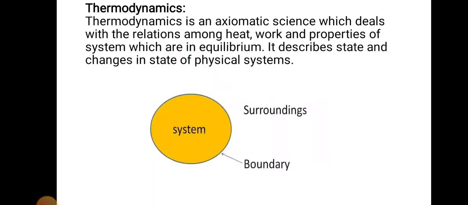Before that, we should know the meaning of system, surrounding and boundary. A thermodynamic system is defined as a quantity of matter or a region in space which is selected for the study. The surrounding means the mass or region outside the system.